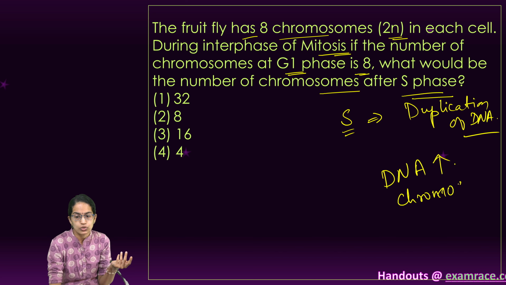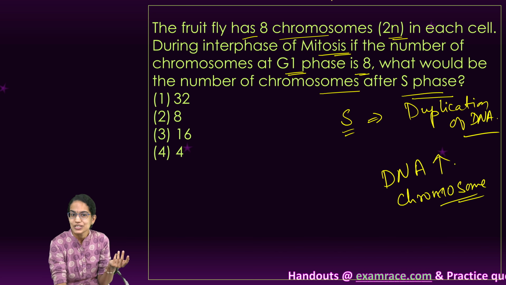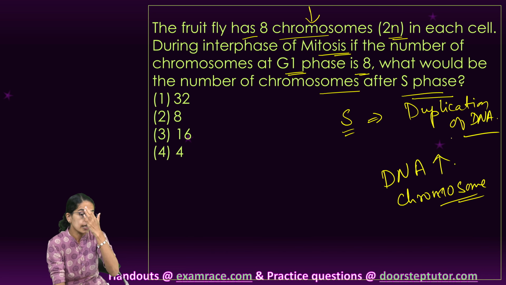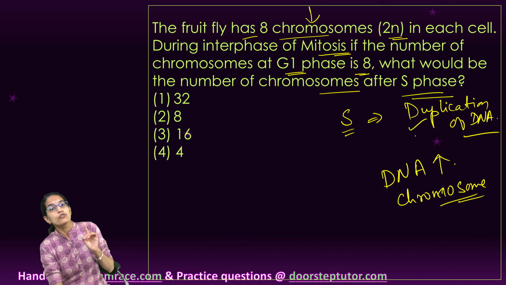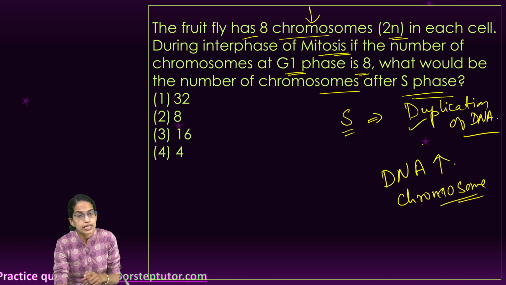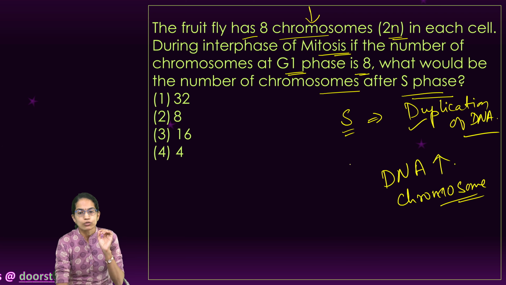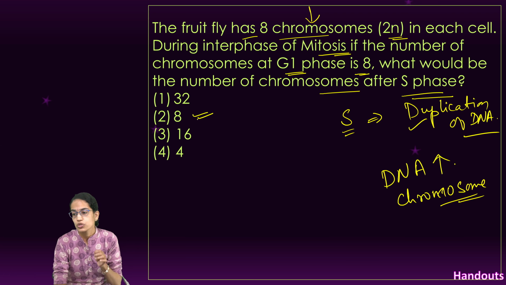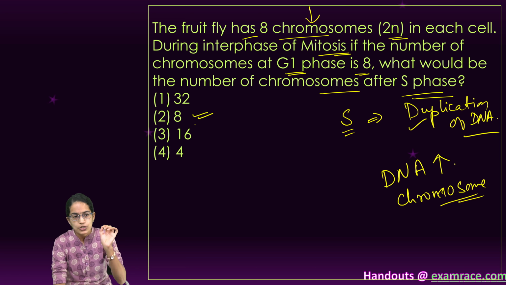Very important. So what is asked in the question, don't get confused, is 8 chromosomes. It's not asking about the DNA. Since S phase is the phase of duplication of DNA, if it was about DNA, we would say duplication of DNA takes place. But since it's about chromosomes, the number of chromosomes would remain the same. So your answer would be 8 only.